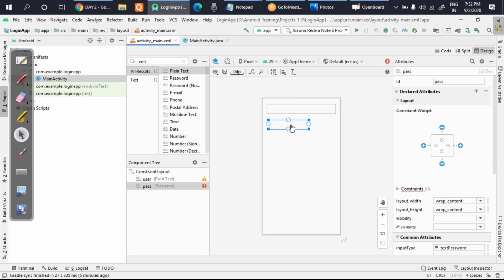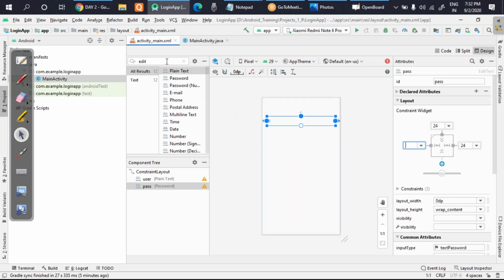The same value, when you come to the second component and click on the plus, you put the same value there, so that the settings will be very smooth. Okay. Now you click on plus here, it will get connected with the edges. And you make this again match parent. Okay. And put the margin as 24 from both sides, so that it can stretch properly and it will show also.